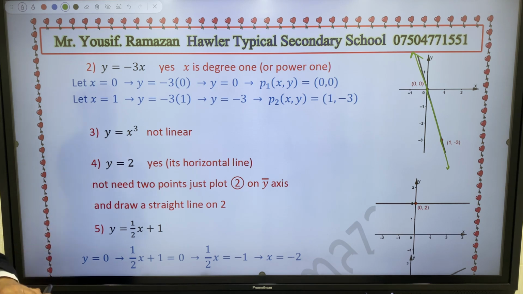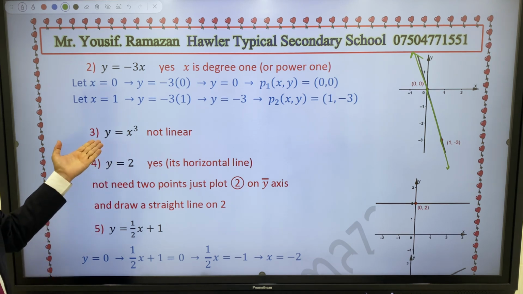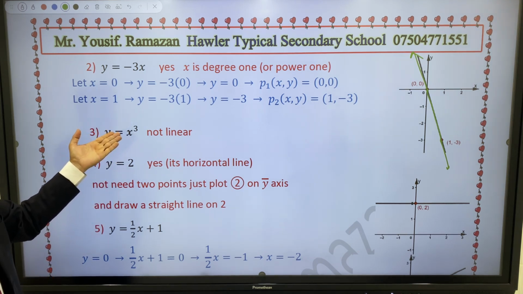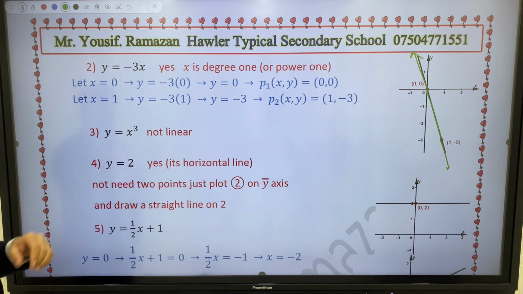About question 3. Question 3 is not linear. Why not linear? y equals x to the power 3. It's a cubic equation, so it is not linear. About question 4, y equals 2. Yes, linear. It is a horizontal line.